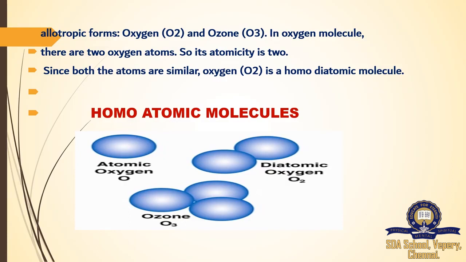Both are similar atoms of oxygen, and O2 is a homoatomic molecule. See here, first the atom of oxygen: we have only one atom. The next is diatomic oxygen, O2, so 2 atoms are there. The next one is ozone, which has 3 oxygen atoms. So the difference is only in the number of atoms. The parent atom is the same, but the number of atoms is different. The atomicity of the oxygen atom is 1, here it is 2, but in the case of ozone, the atomicity is 3.